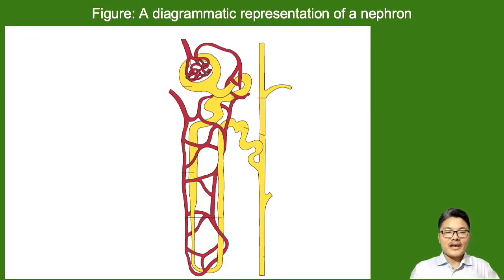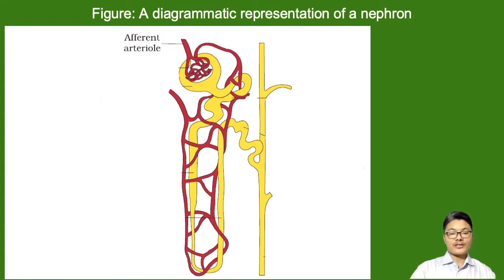Now let's see this diagrammatic representation of a nephron. We have said that the nephron is the structural and functional unit of the kidney. So the nephron is responsible for the functioning of the kidney. So what are the different parts present in a nephron? Let's see. Usually blood is supplied to the nephron by the afferent arteriole.